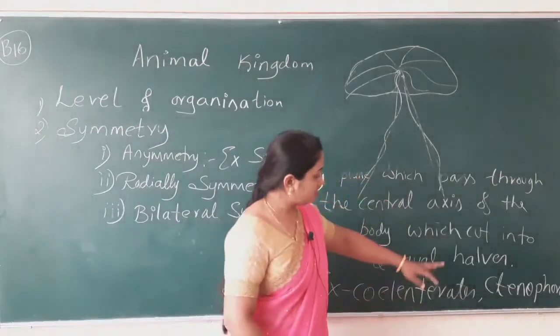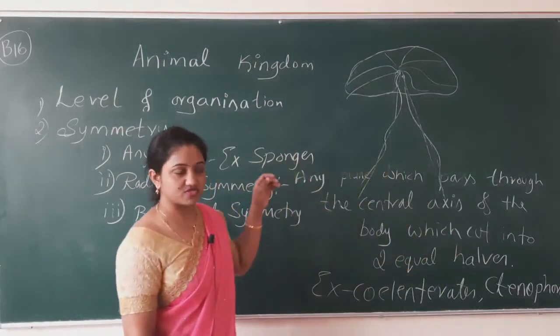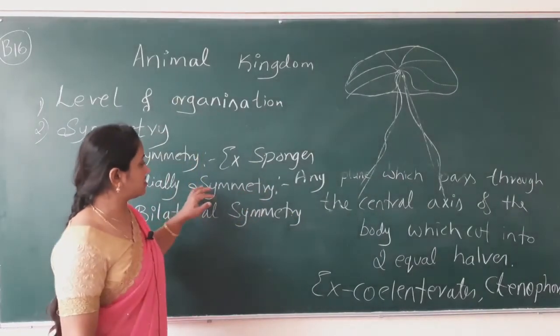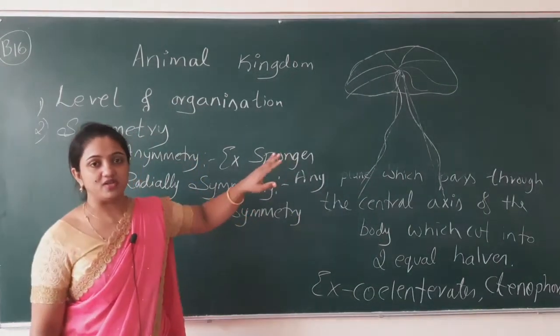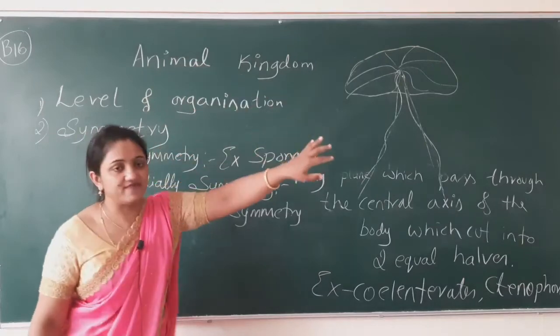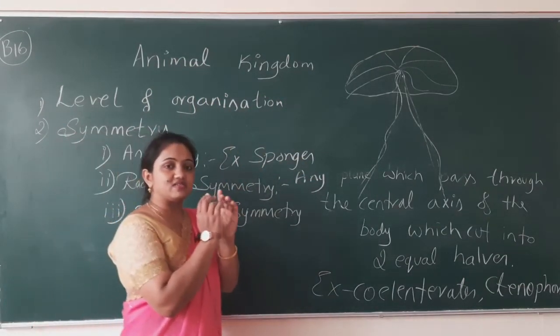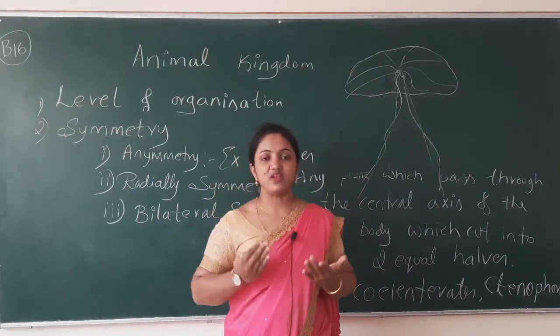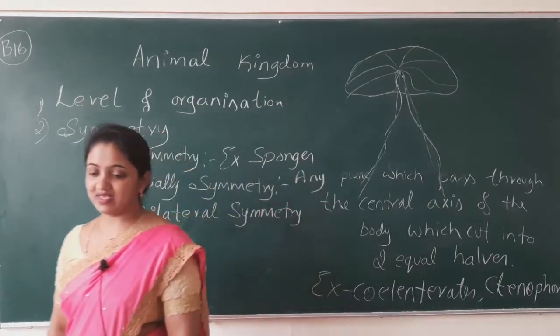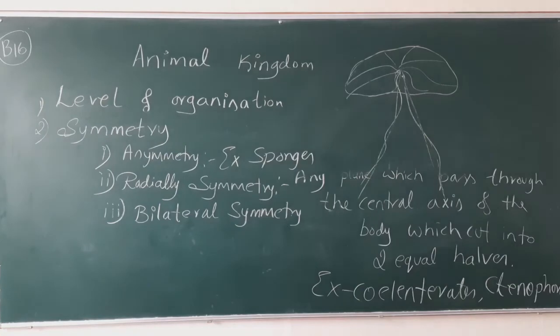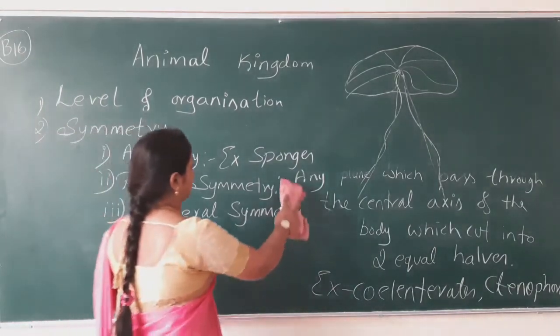This animal is also radially symmetrical. Any of the planes passing through the central axis will cut the body into two equal halves. It is known as a radially symmetrical organism.